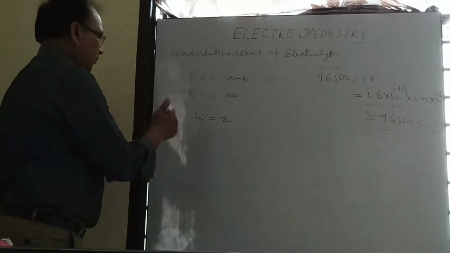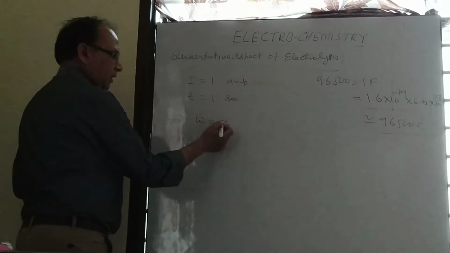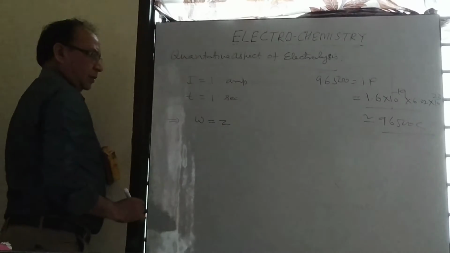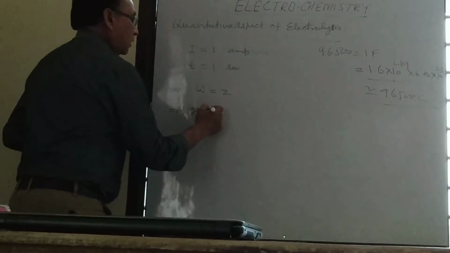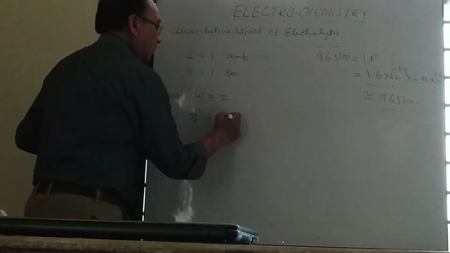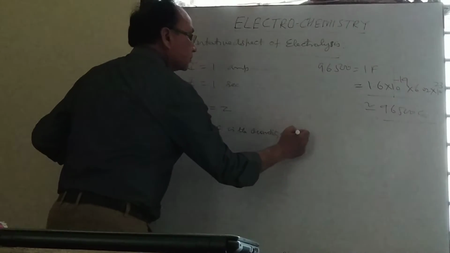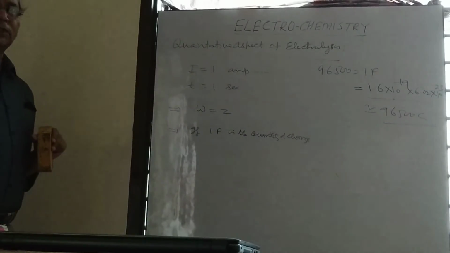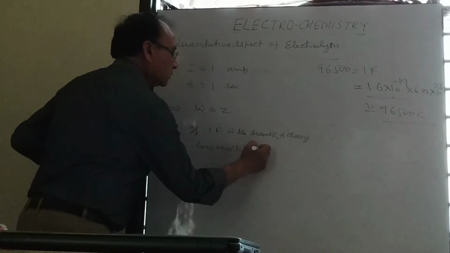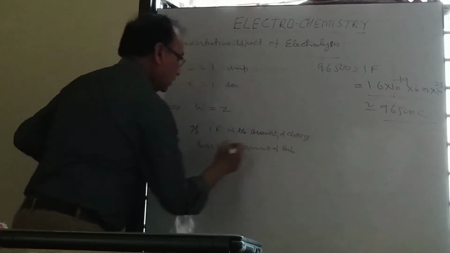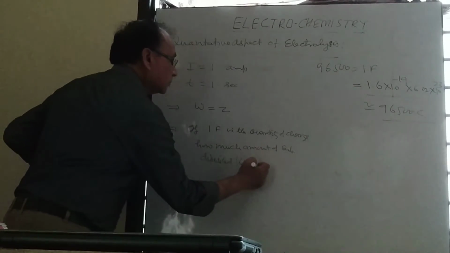One more interesting question is asked. If 1 Faraday is the quantity of charge, then how much amount of substance is deposited or liberated at the electrode?